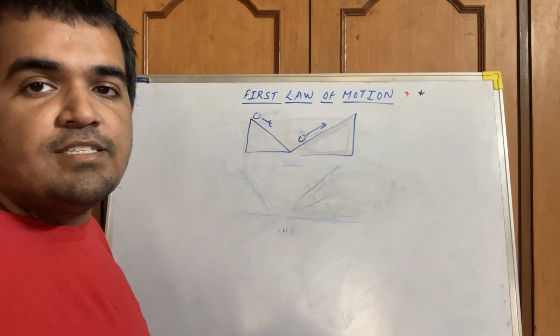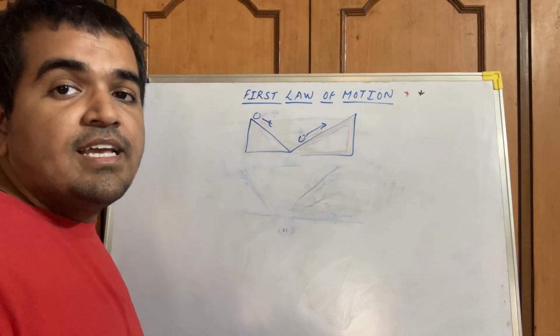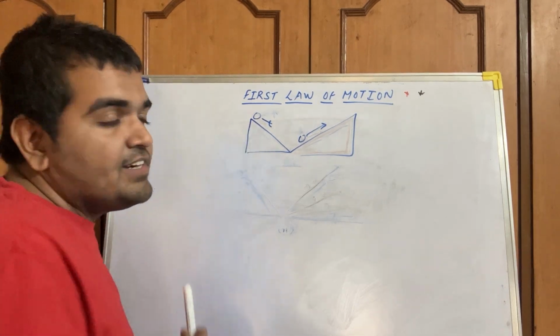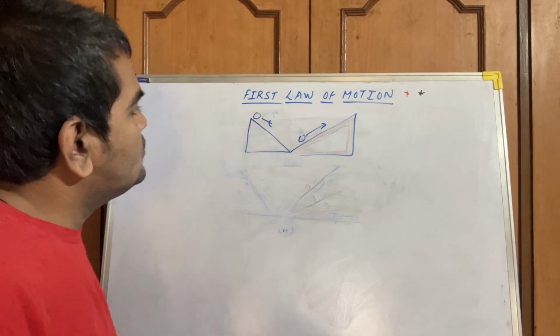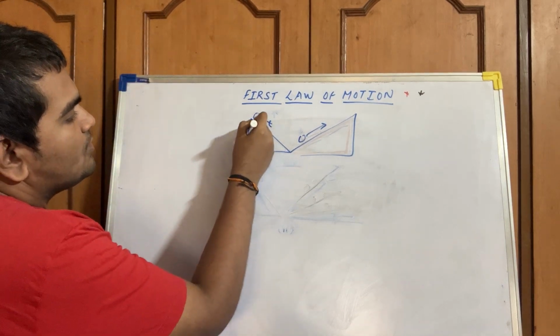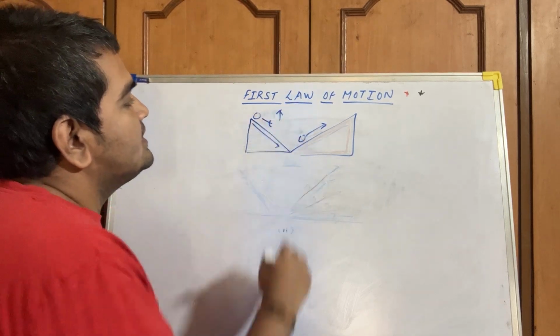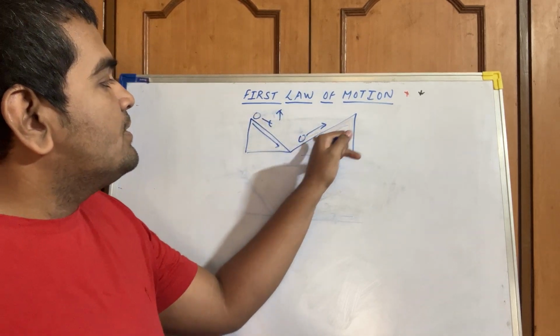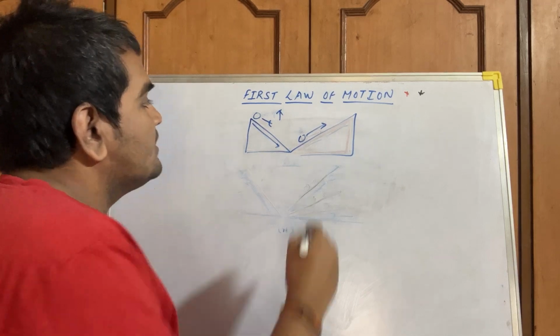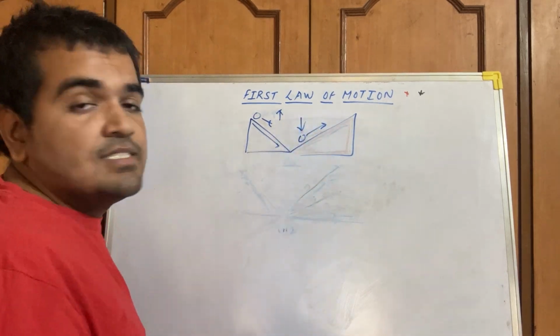But in some few chapters we shall learn that there is an unbalanced force of gravity that is acting on this object. So whenever an object travels from top to bottom of an inclined plane, the velocity of the object increases, and from bottom to top the velocity decreases.